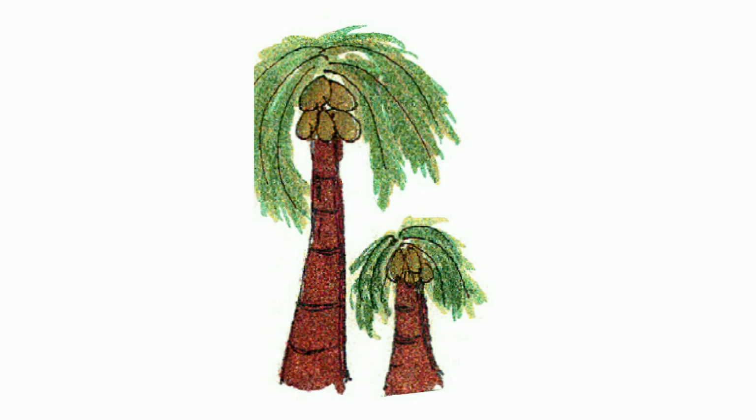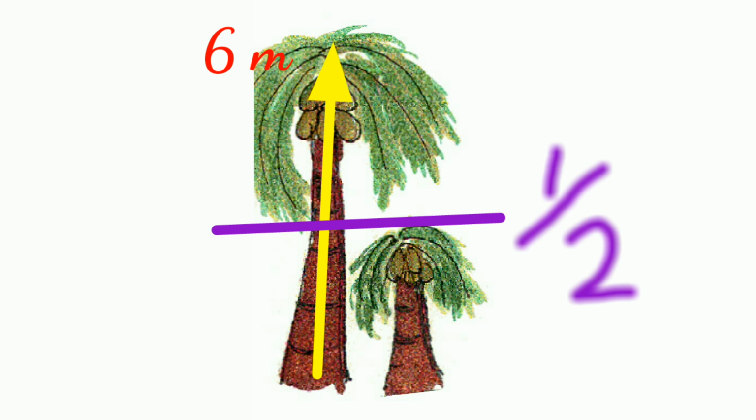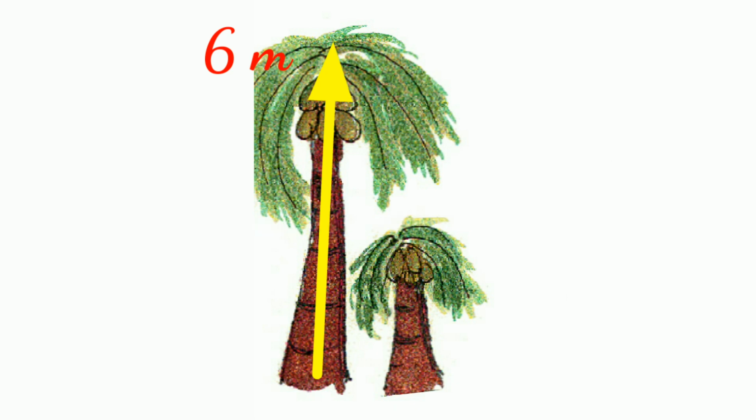Make a guess. See these two coconut trees. If the bigger tree is 6 meters in height, then guess the height of the smaller tree. The smaller tree looks just half of the bigger tree. And if the height of the coconut tree is 6 meters, then the smaller one would be 3 meters.